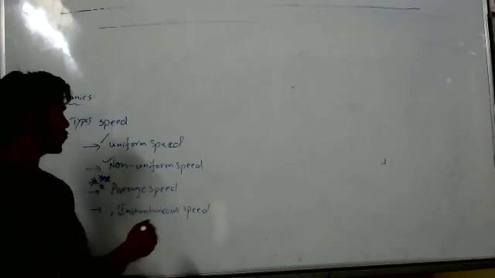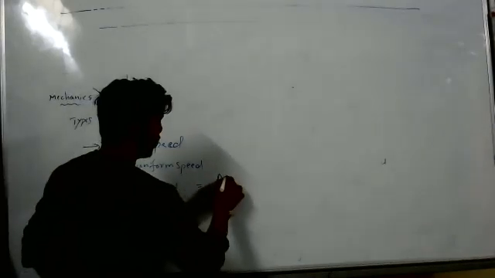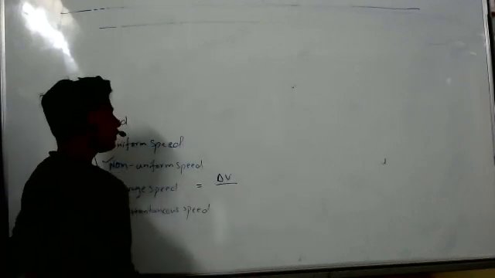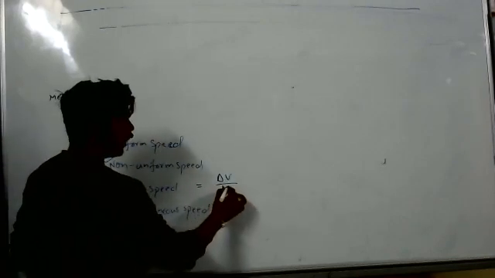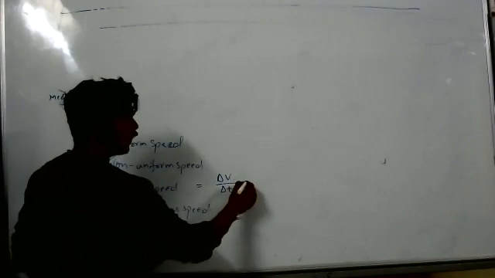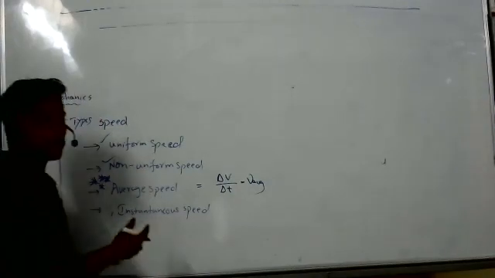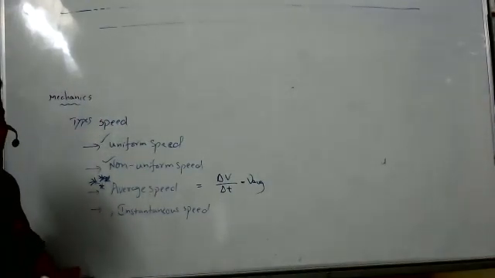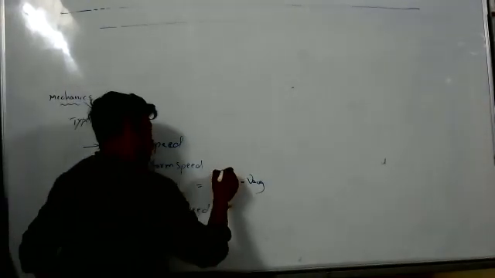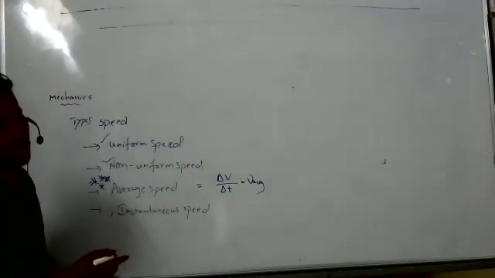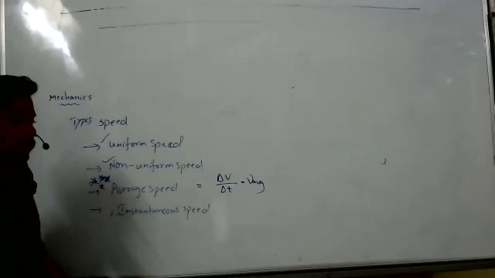You know that average speed equals delta S by delta T. Speed we can write as delta V. If I don't write V bar, until then it is speed only. Delta V by delta T is nothing but V average. V means, don't say it is velocity, okay? If I don't mention an arrow mark, it is scalar. So that is the average speed.